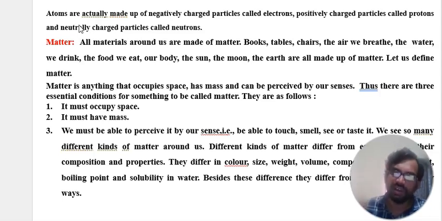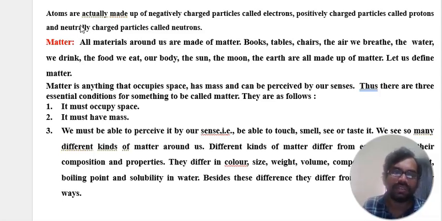Simple definition, now it is clear-cut. That was the brief introduction to the basics of atoms.